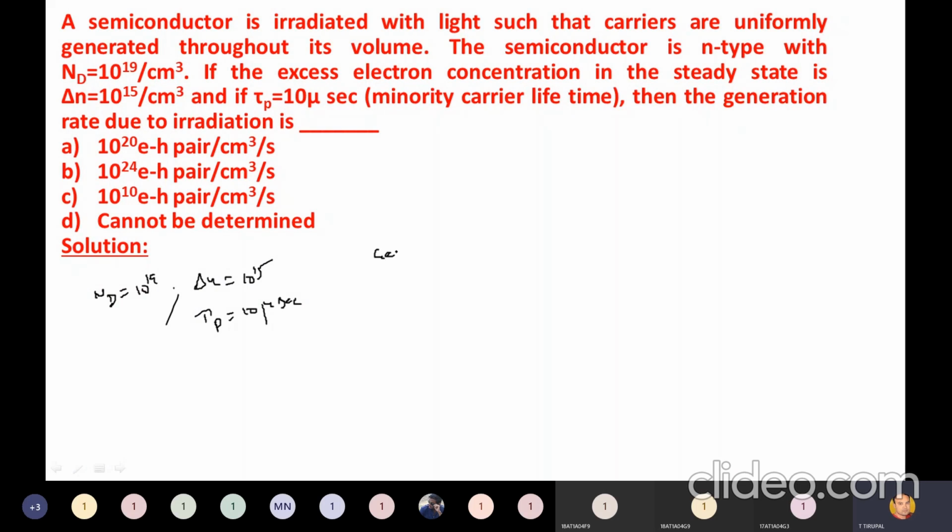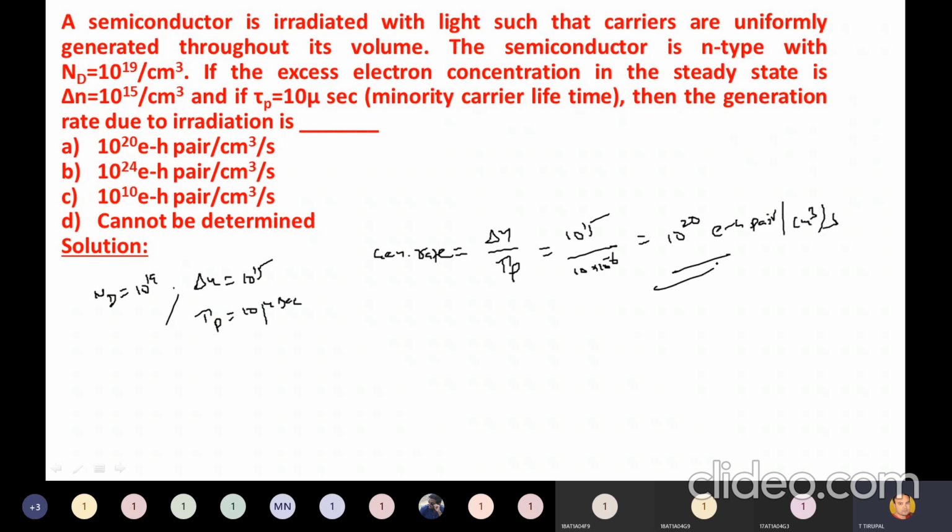So what is the generation rate? Just now I told you the formula. Generation rate is equal to delta n divided by tau p. Delta n is 10 power 15, divided by tau p, which is 10 microseconds, 10 into 10 power minus 6. So the answer is 10 power 20 electron-hole pairs per centimeter cube per second. Answer is A. Very simple, no? Just for confusion, they have given the donor concentration Nd. So delta n divided by tau p gives the answer 10 power 20. Right. Next problem.